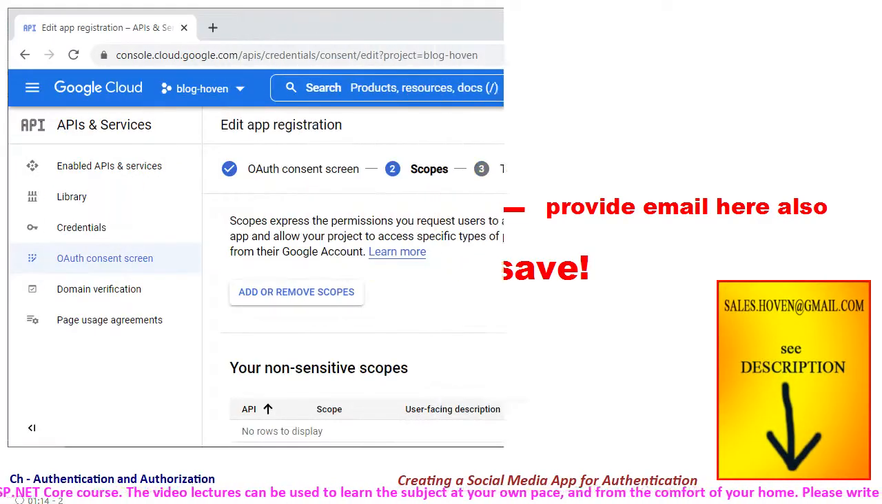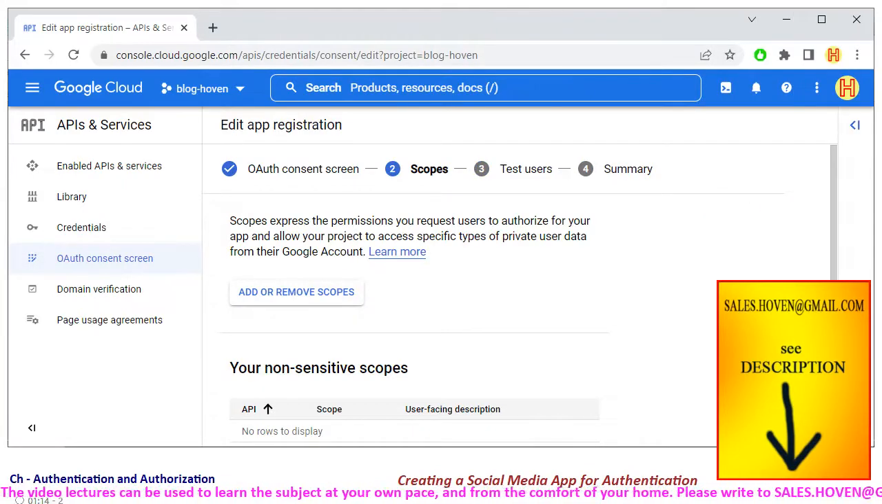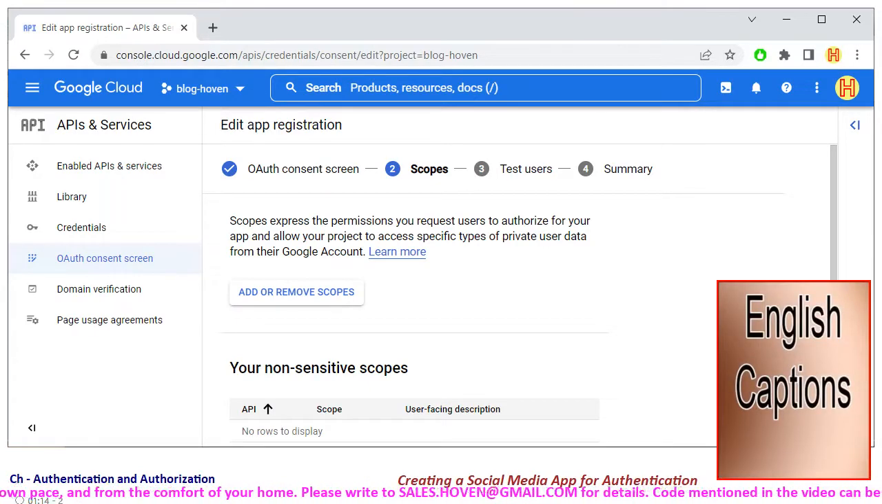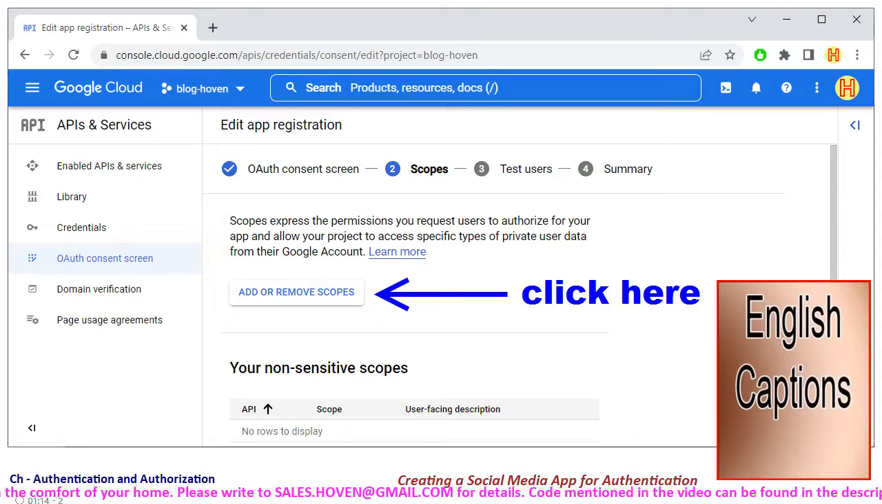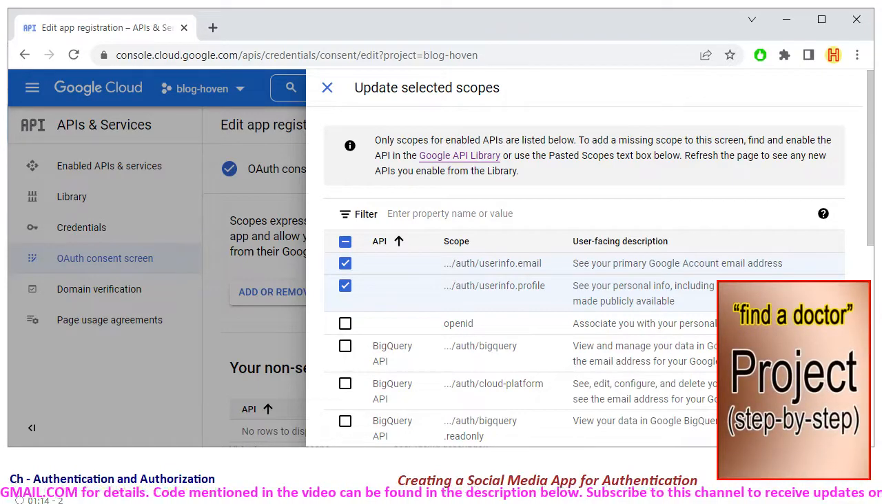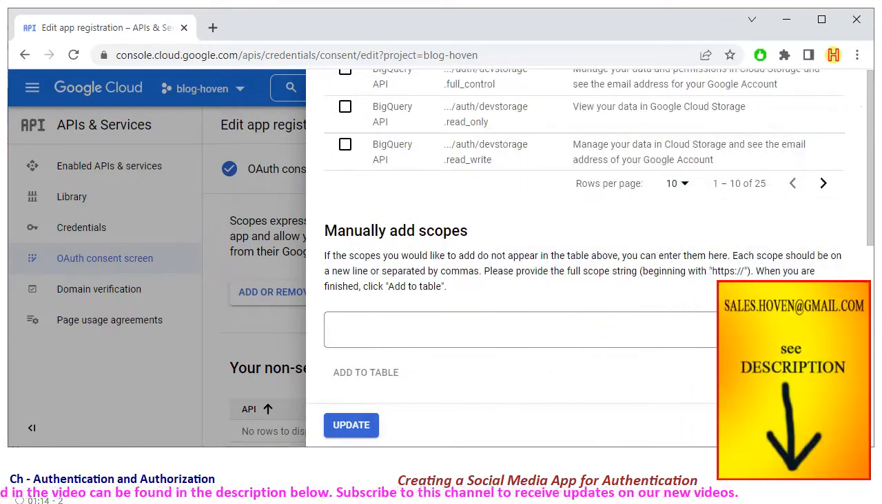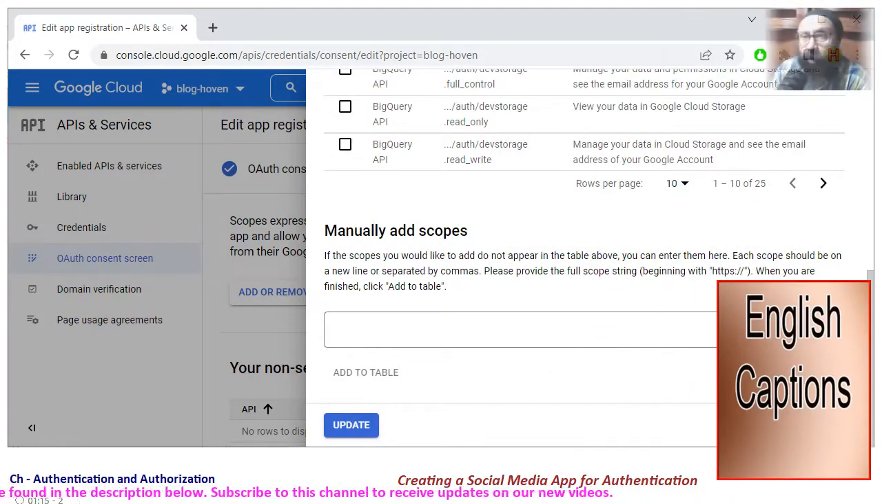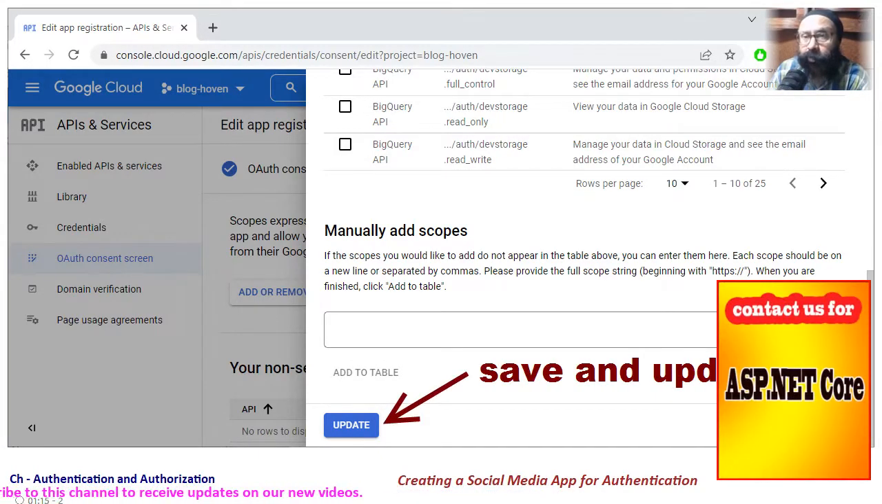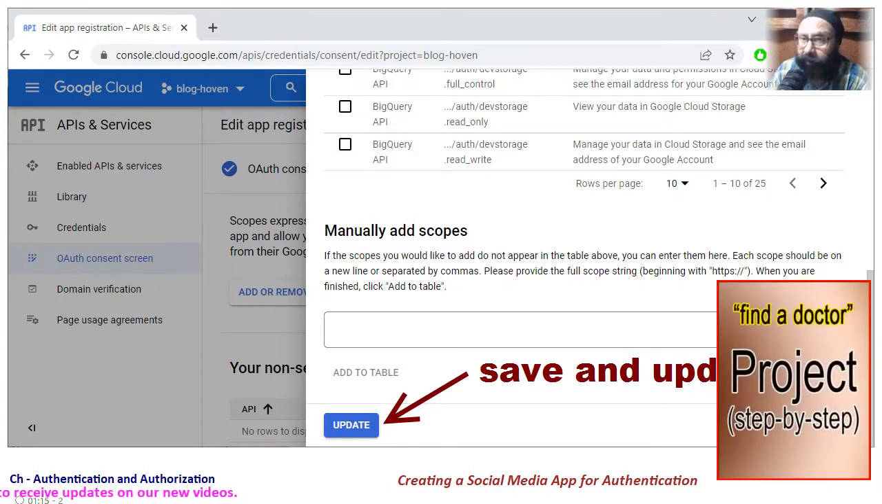A page called Scopes opens next. This page will ask you to specifically declare the information that your app would be collecting from your end users. Click on the Add or Remove Scopes button. A sidebar opens that allows various options. We'll keep the things simple, so I have tick marked email and profile. Scroll to the end of this list and locate a button called Update, or it could be Save also in your case. Click this button to save the list of data that you would be collecting.